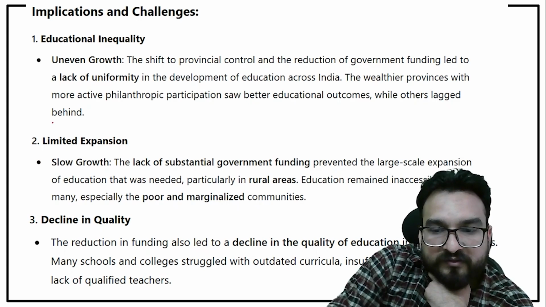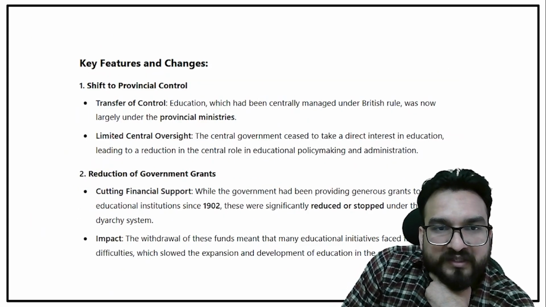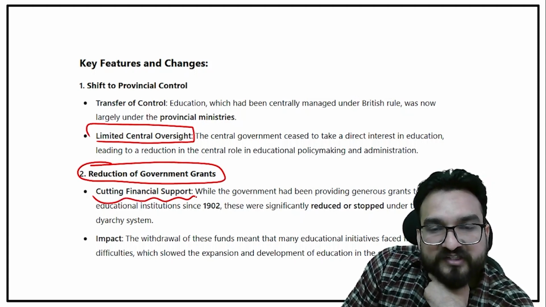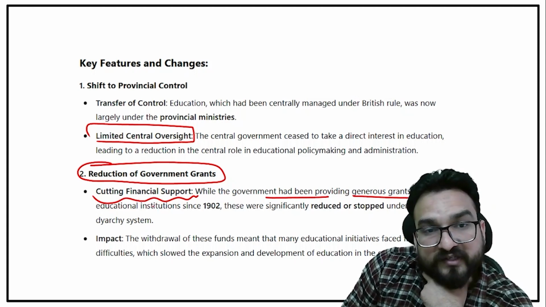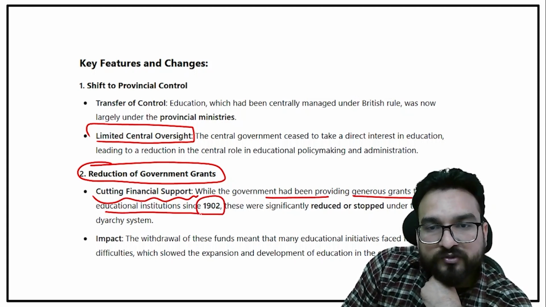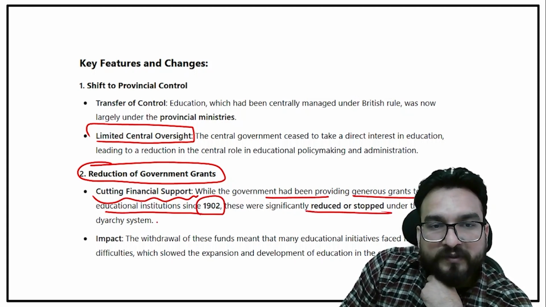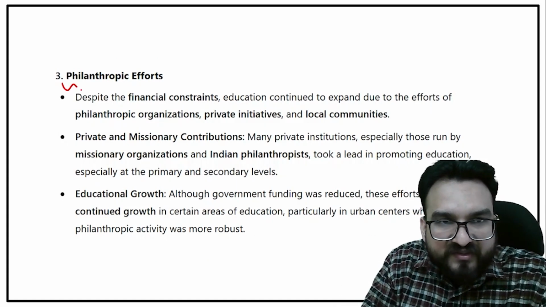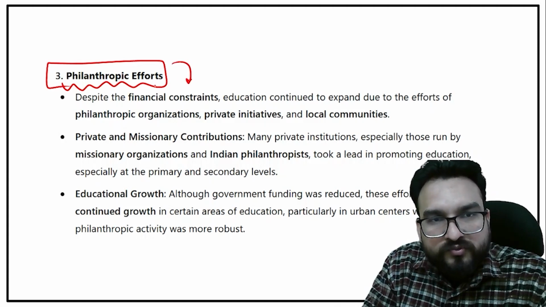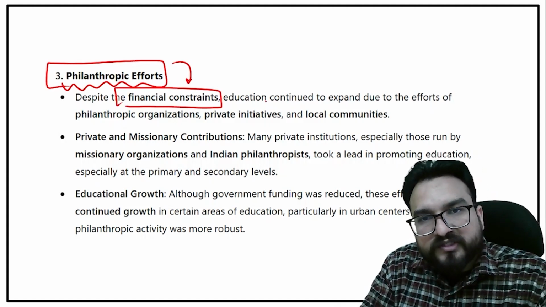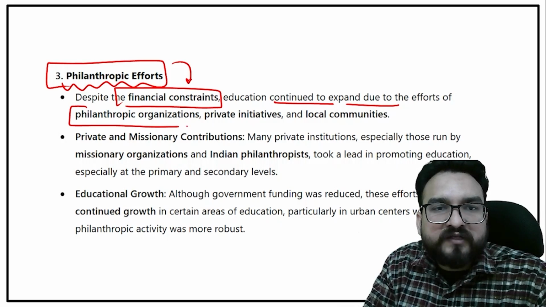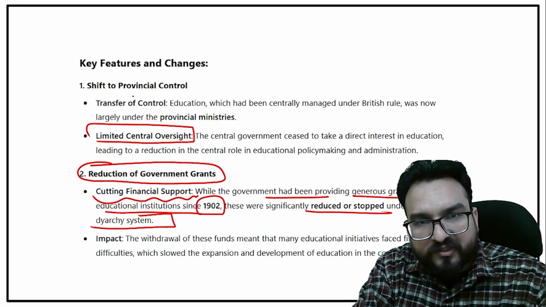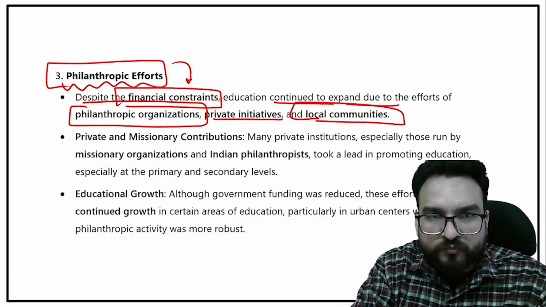What was happening here was limited central oversight. You will see a reduction of government grants, cutting financial support. While the government had been providing generous grants to educational institutions since 1902, these were significantly reduced or stopped under the diarchy system. Because of that, in this time period, philanthropic efforts were huge. Despite the financial constraints, education continued to expand due to the efforts of philanthropic organizations, private initiatives, and local communities. So overall, there is nothing much more to see here.